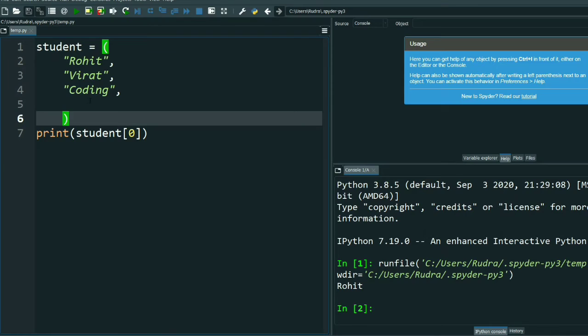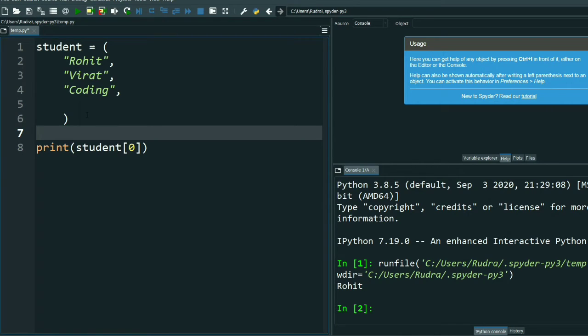Now, suppose I want to change the value. See, the big difference between tuples and list I already told in the definition. Now I will show you what the difference is. Suppose I want to change the name Rohit to Surya.